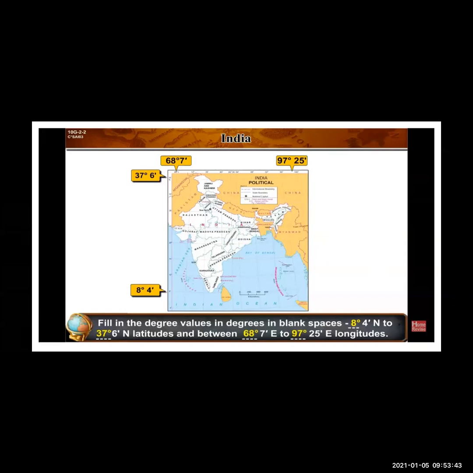So you can see 8 degrees 4 minutes downside and then up 37 degrees 6 minutes, means these are from the north. 8 degrees 4 minutes north to 37 degrees 6 minutes north, those are latitudes. And between, from now you see up, 68 degrees 7 minutes east to 97 degrees 25 minutes east longitudes.